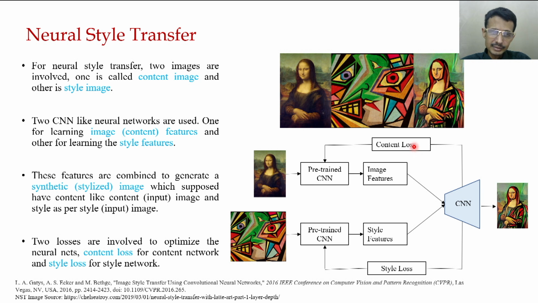Two types of loss are involved here. One is content loss, that means how different the generated image is from the actual content. One thing is very essential here: we are changing the style, but we try to keep the main content the same. So people can understand this is a Mona Lisa image.